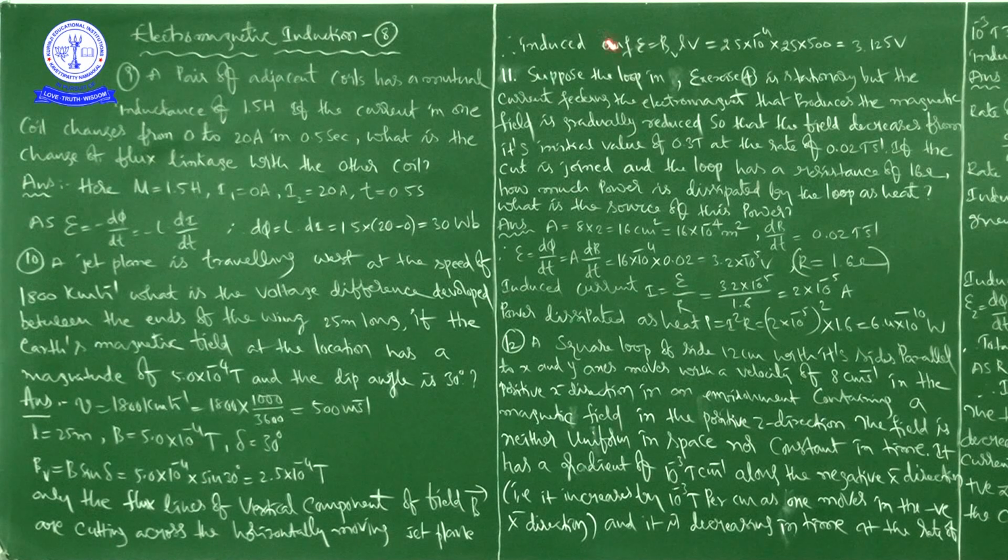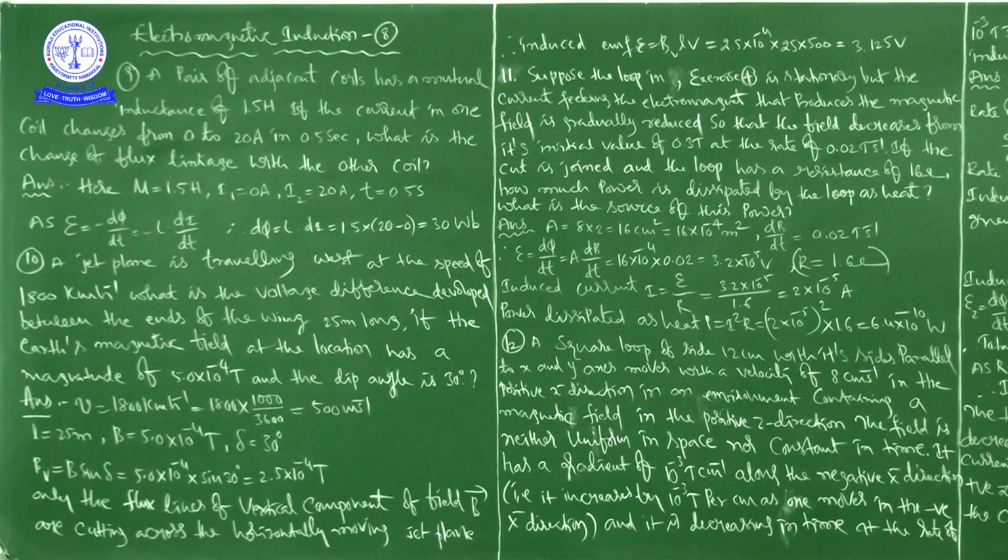Okay, right. So therefore the induced EMF epsilon is equal to BV into L into V. So BV is 2.5 into 10 to the power of minus 4 Tesla, into L value is 25 meters, and V is 500, given, no? See, we calculated it: 1800 kilometers per hour was given, we just converted, that is 500. Then finally we are getting the induced EMF epsilon as 3.125 volt. Okay, that is what I can say.